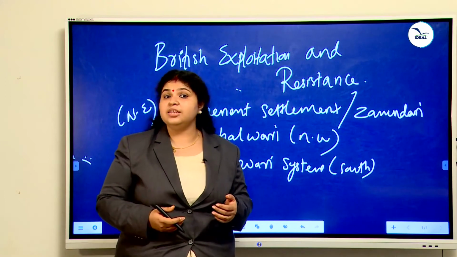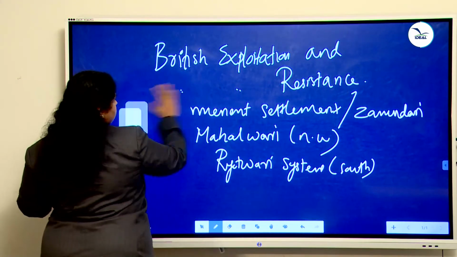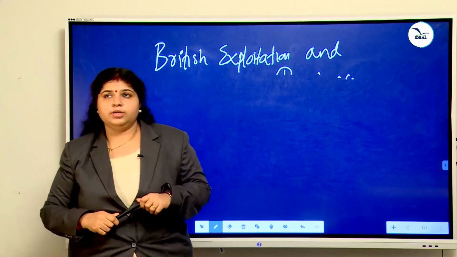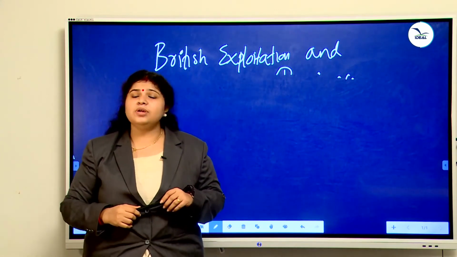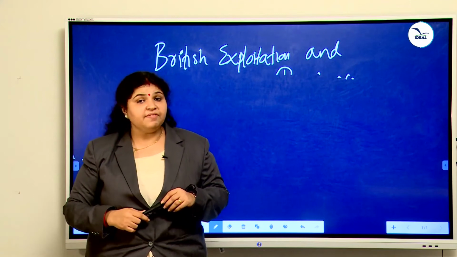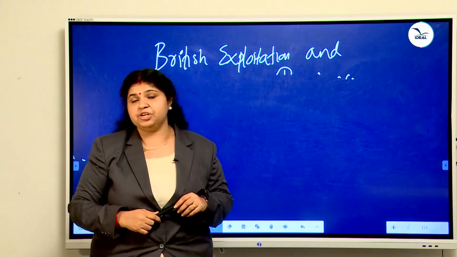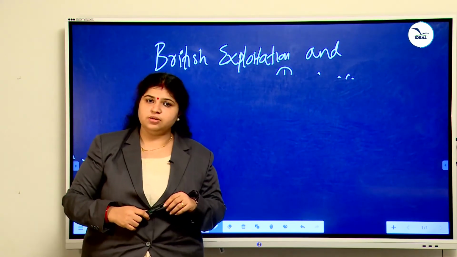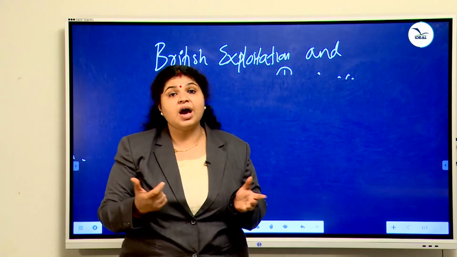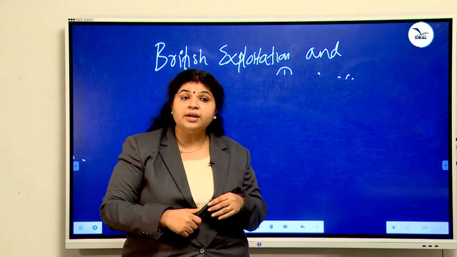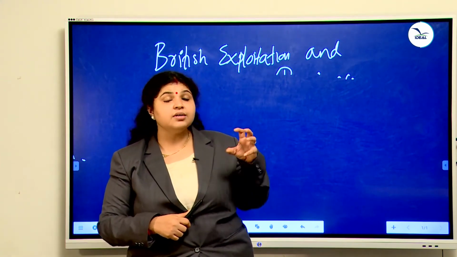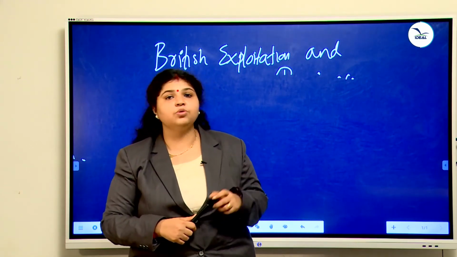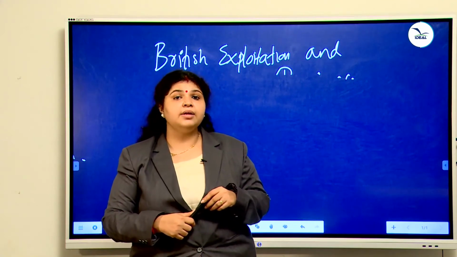So the next part is Indigo Revolt. What is indigo? Indigo is a dyeing agent. By the 17th century, the industrial revolution started in Britain. The textile industry is one of the major areas that witnessed the industrial revolution. In those days there were no artificial colors, so the industries depended on natural colors for giving color to the clothes. Indigo is a natural dyeing agent, so it gave color to the clothes. So indigo was in high demand in England.